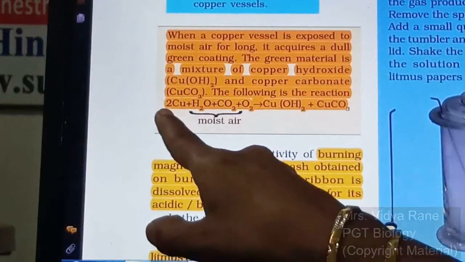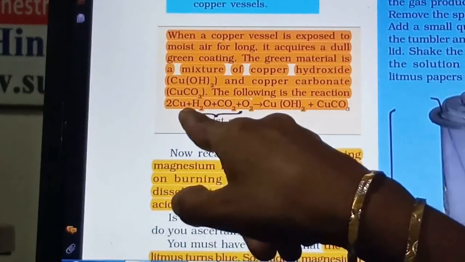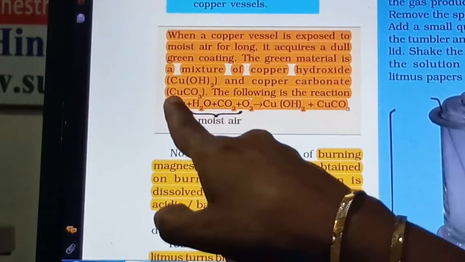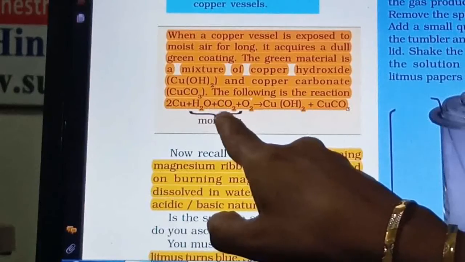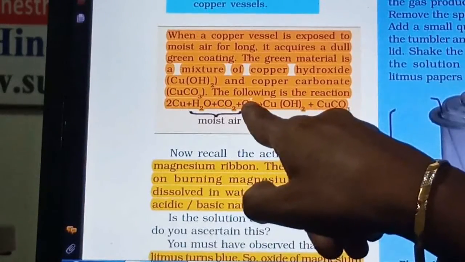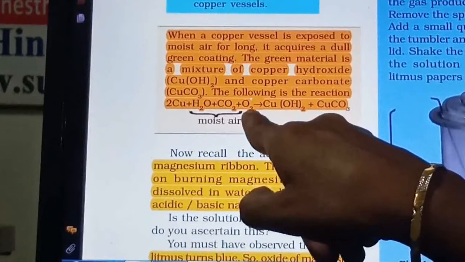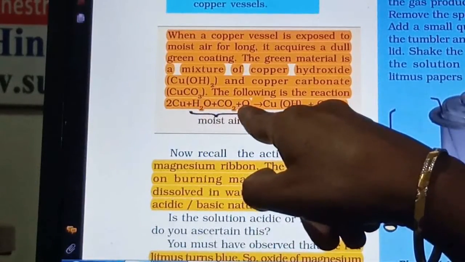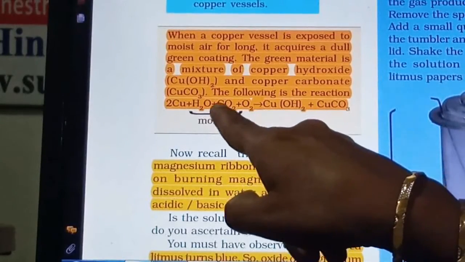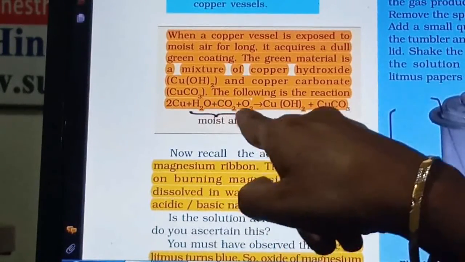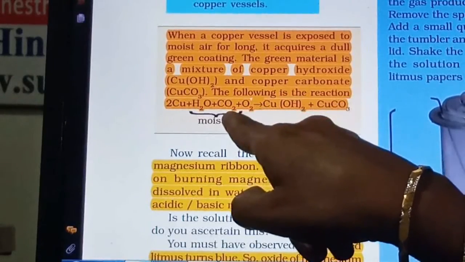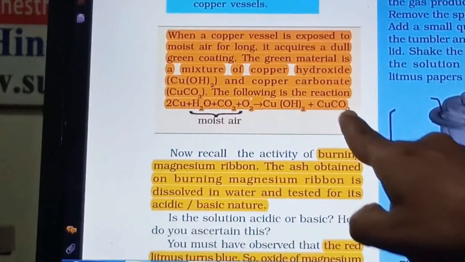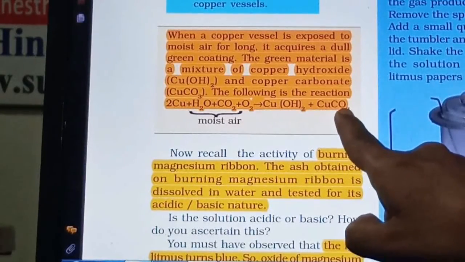Now one more copper is here because we have written 2Cu, right? So another second copper atom is there. It will come with the CO2. This CO2 plus the remaining one oxygen from this oxygen atom, because one oxygen we have given here, right? The remaining one oxygen will mix with the CO2. So here it becomes CO3. These two and this one, so it will form the 3. CuCO3. Like that copper carbonate is formed.